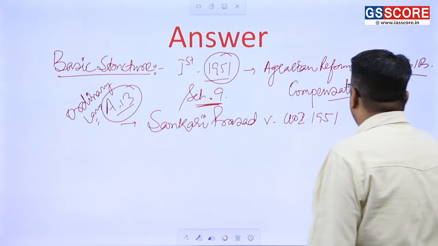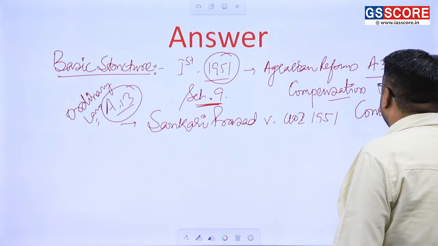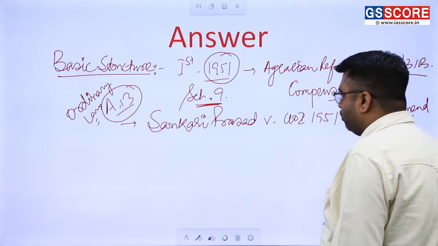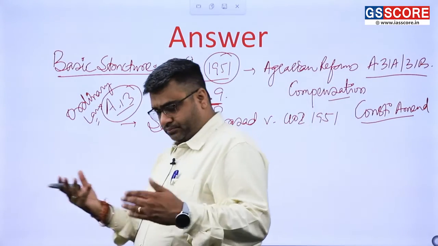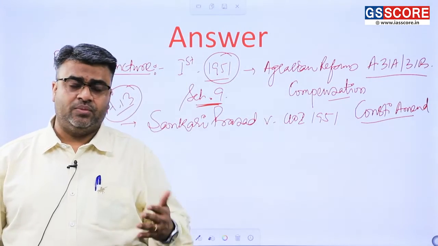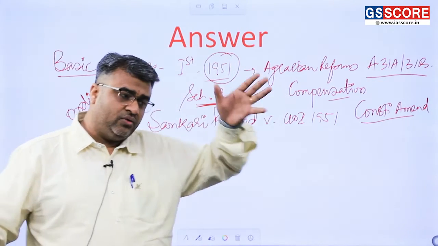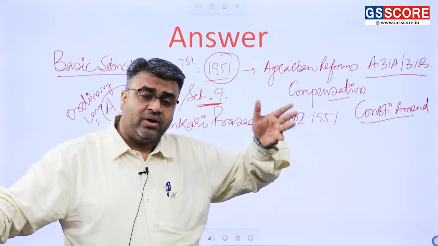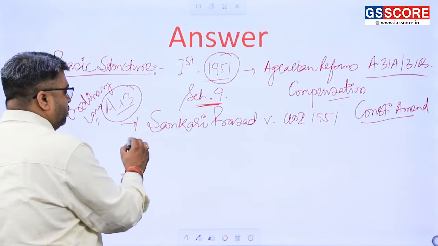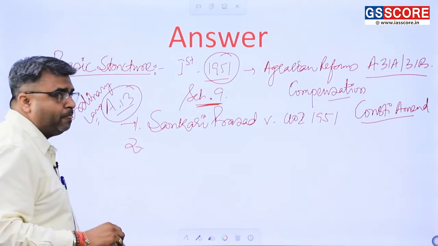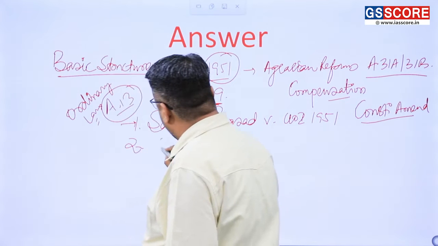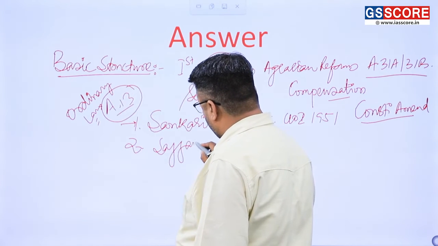So any kind of constitutional amendment is outside the ambit of judicial review, and Parliament has the power to take away even the fundamental rights as well, because the starting point was about the fundamental right to property. The same kind of proposition was upheld by the court in the Sajjan Singh case as well.